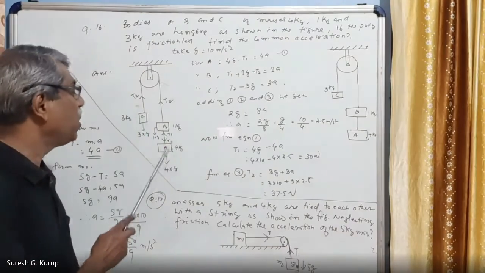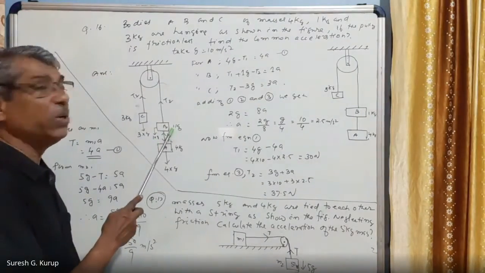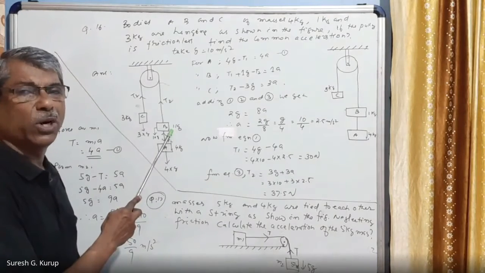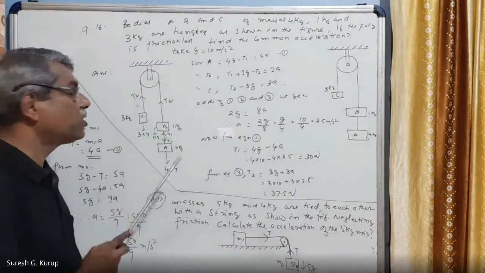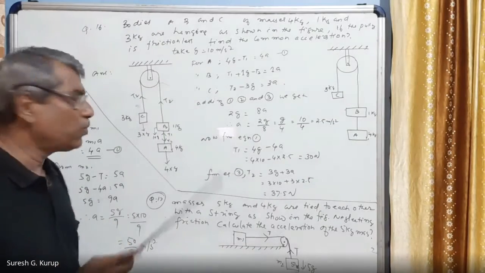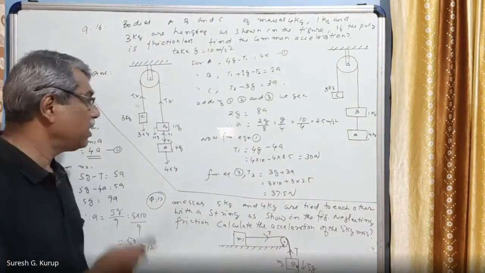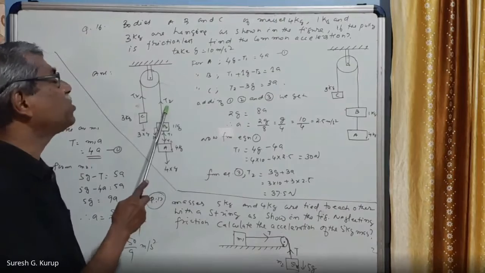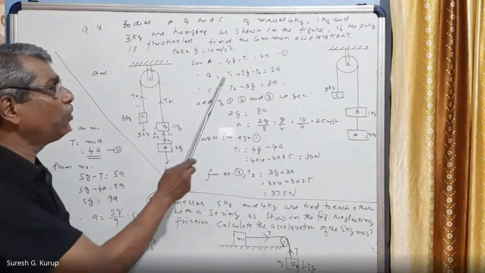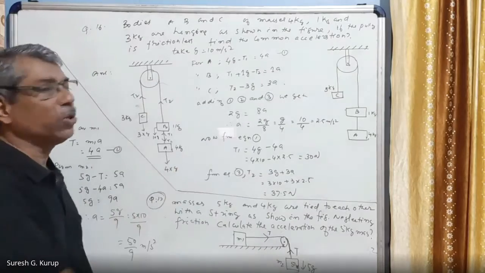Then one force acting is T1 downwards. The other force acting is due to the weight of the body. The mass of the body is 1 kg, which means 1 g is also acting downwards. Two forces are acting downwards for this body B. One is T1 downwards, the other is 1g. And the other force acting is T2. T2 is in the upward direction. Therefore, we can write for B: T1 plus 1g minus T2 is equal to 1a.